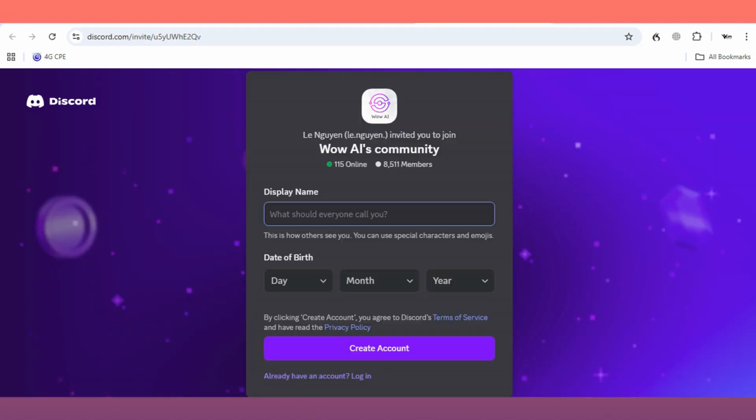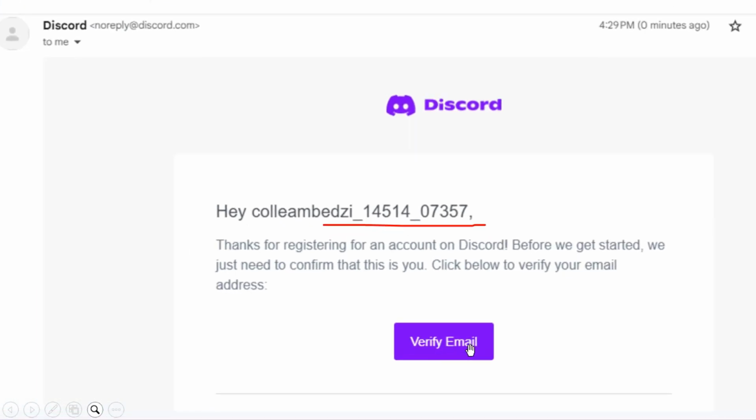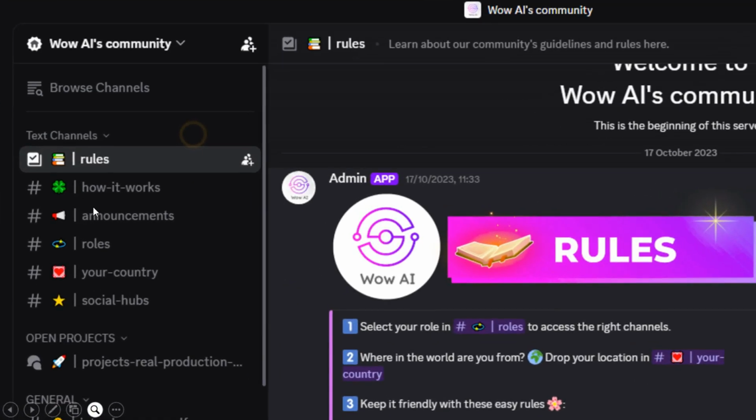After clicking that link, it will possibly force you to create an account if you don't have one, right? So you have to create an account here, put mostly your name, your date of birth, and then create the account. Then you need to come and confirm by clicking the verification button right here. Then after that, you will be in the Discord, right? So you have to take a look at this part right here.